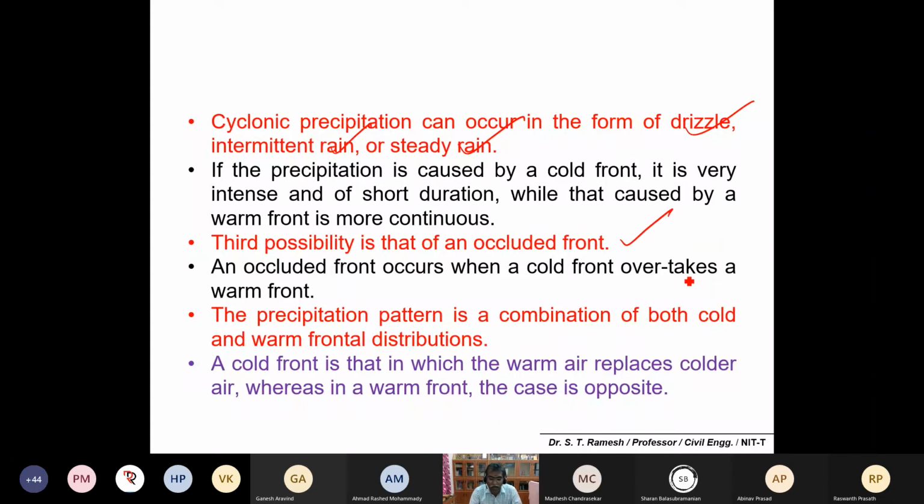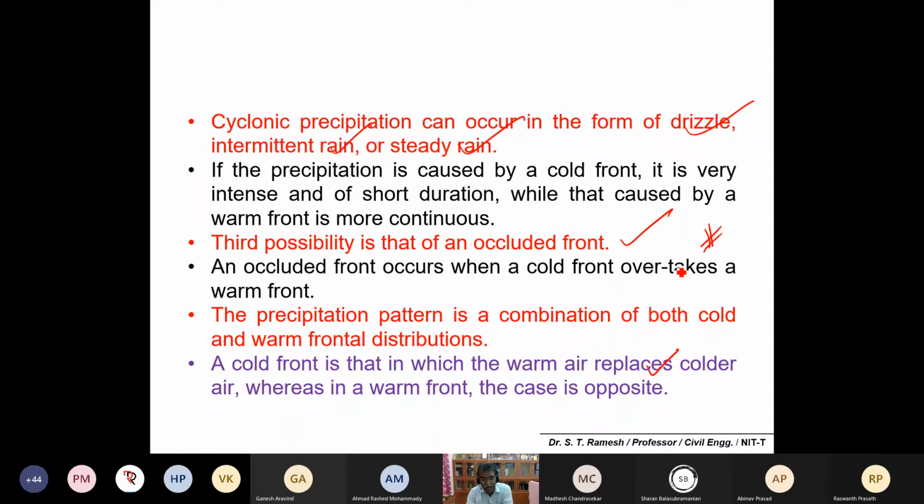An occluded front occurs when a cold front overtakes a warm front, and the precipitation pattern is a combination of both cold and warm frontal distributions. A cold front is one in which warm air replaces cold air, and a warm front is the opposite. So please remember frontal, non-frontal, and occluded frontal precipitation.